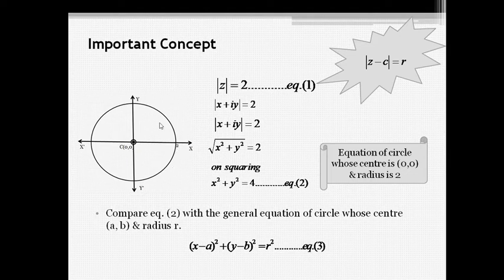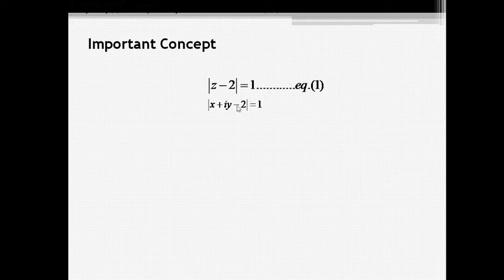Similarly, we consider another example, that means mod of z minus 2 equal to 1. Now here substitute the value of z as x plus iy. We simplify this mod, combine the real part and the imaginary part, and then on squaring we get (x minus 2) whole square plus y square equal to 1.